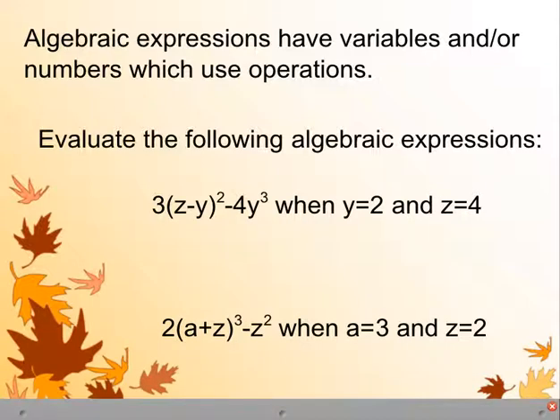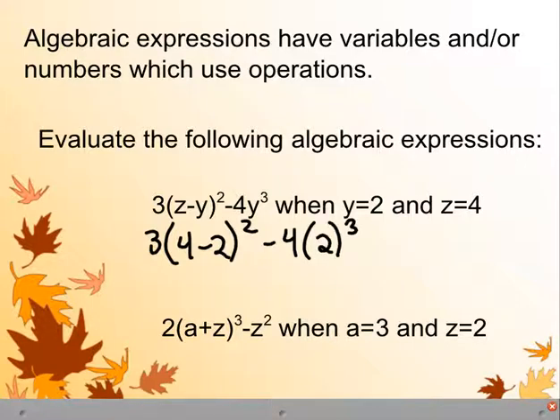All right, so now looking at ones that have exponents in them, same process, we just now need to make sure that we're following order of operations for sure. So let's plug in y as 2 and z as 4. So with that we see 3 times 4 minus 2 squared minus 4 times 2 cubed. So we start simplifying and we start with the parentheses, so we can do 4 minus 2 is 2. We're going to square that.